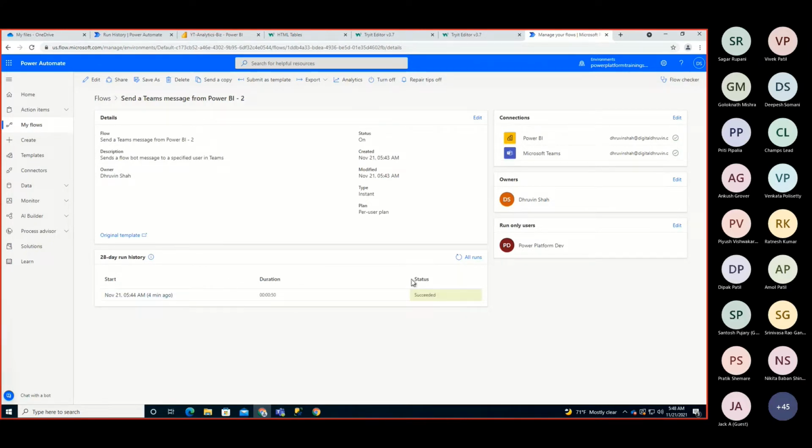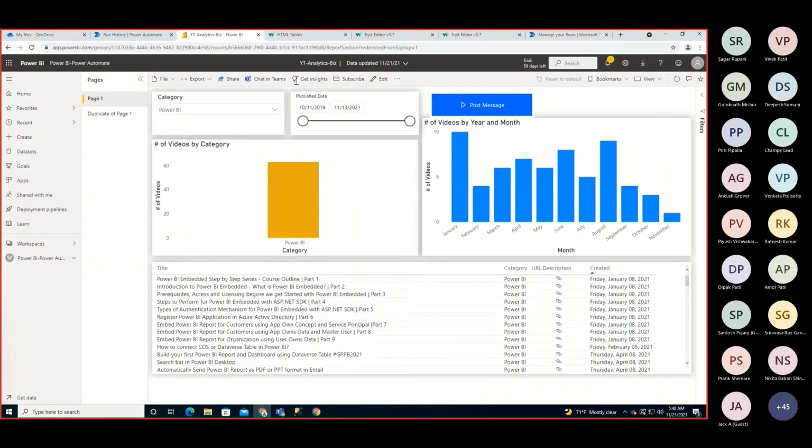So let's wait for a few minutes, and meantime I'll start with another use case. Once it's triggered successfully, we will be able to see some sort of notification inside our Teams as well. So let's wait, and meantime let me just open up this Power BI file again.